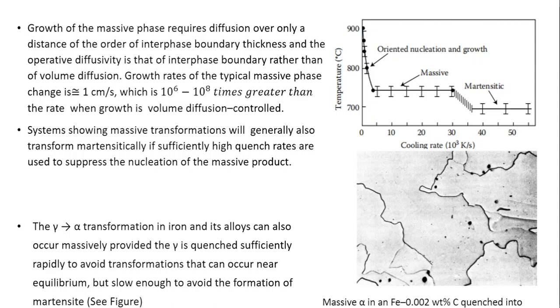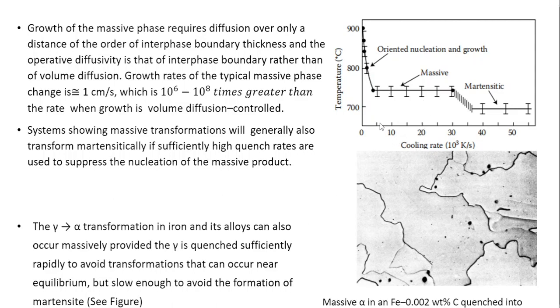The nucleation and growth type of transformation occurs at a high temperature because that requires a larger driving force. So the diffusion kinetics will be faster only at high temperatures, and if you are rapidly cooling the alloy to a lower temperature, then by cooling at a rapid cooling rate, massive transformation can occur.